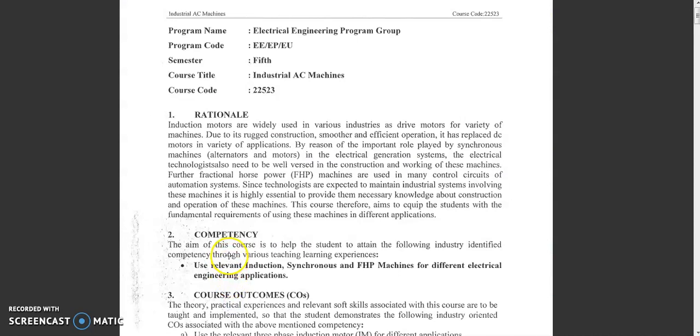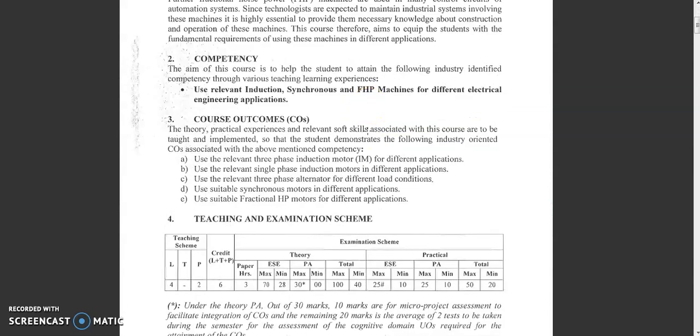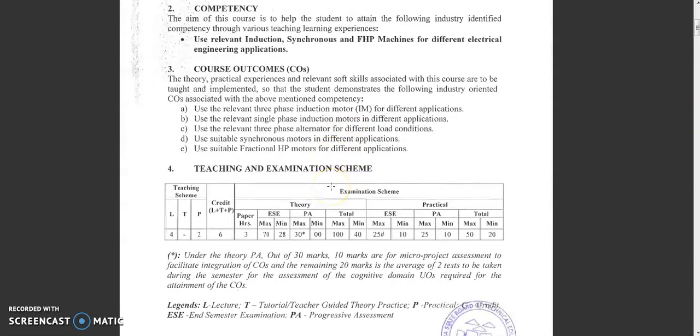As per the MSBTE scheme, the course title is Industrial AC Machine, which has course code 22523. They have given different parameters regarding this particular subject. Now I'm moving towards the teaching and examination scheme. For this semester, this subject has a theory lecture of 4 hours. There are no tutorials, and for practical there are 2 hours.